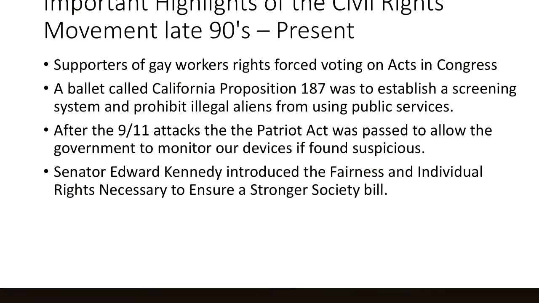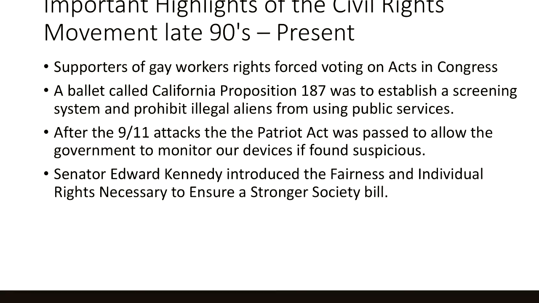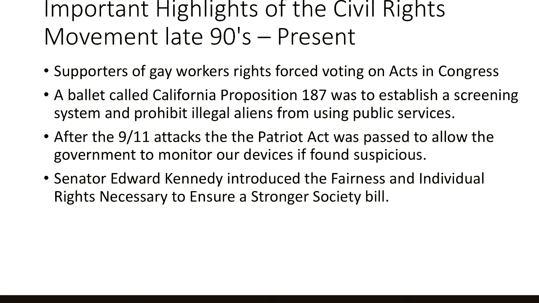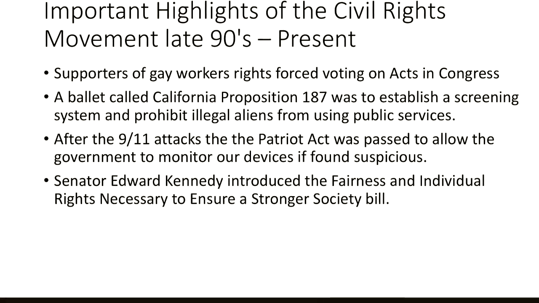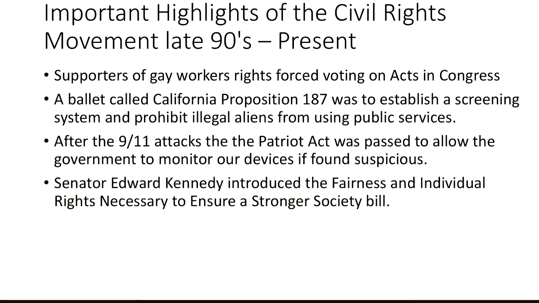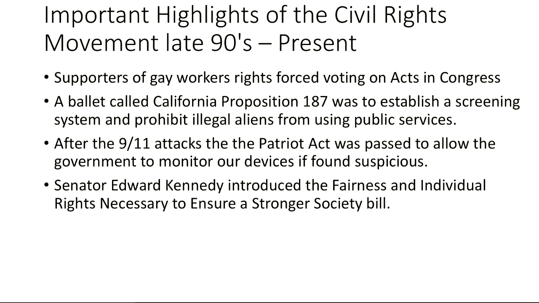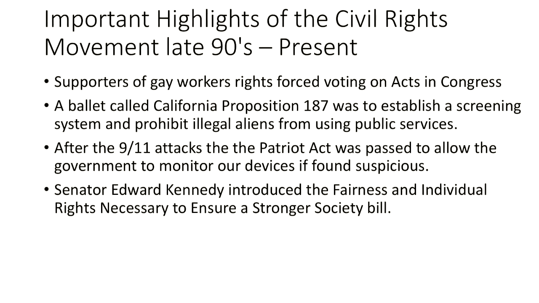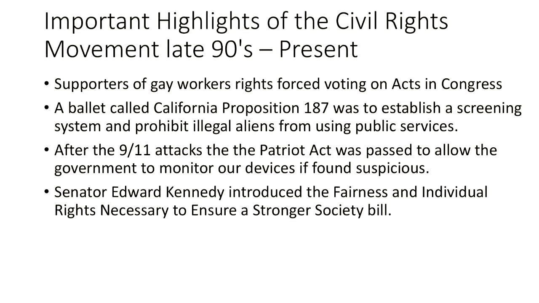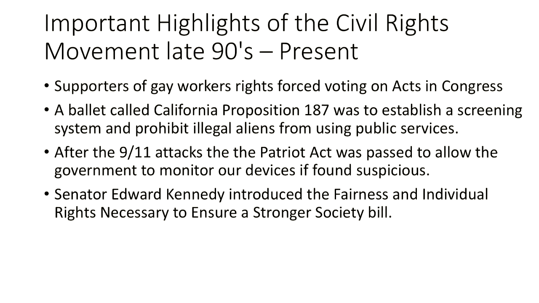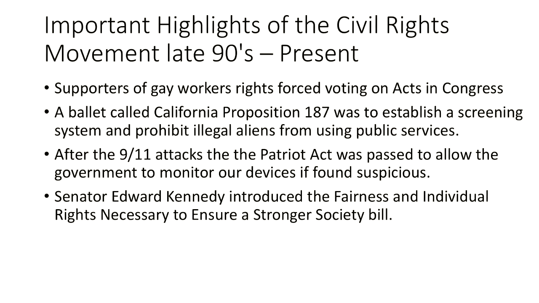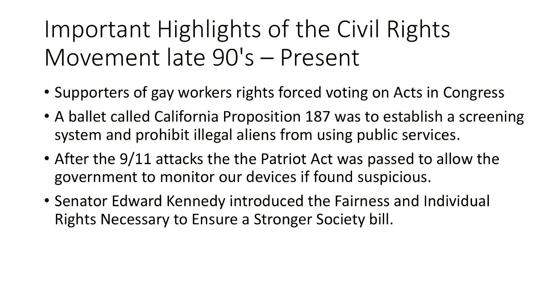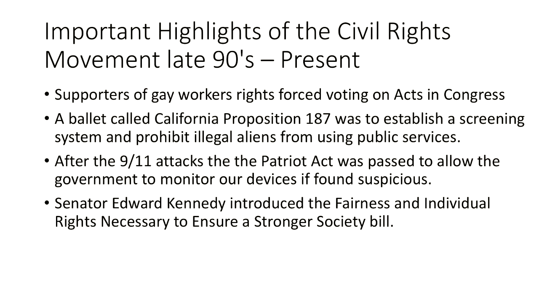Important highlights of the civil rights movement from the late 90s to the present. In 1996, supporters of gay workers' rights forced a vote on the Employment Non-Discrimination Act in the 104th Congress. If passed, it would make it illegal to fire or fail to hire or promote an individual on the singular factor of their sexual orientation. In 1997, California Proposition 187 was a ballot initiative to establish a state-run citizenship screening system and to prohibit illegal immigrants from using non-emergency health care, public education, and other services in the state of California.